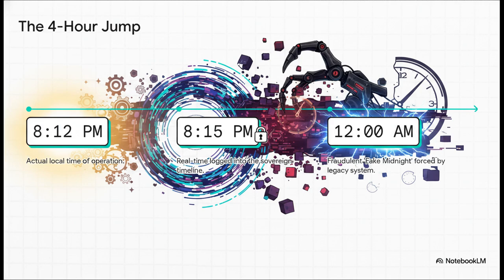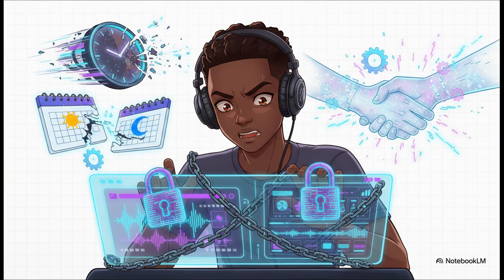To vividly picture how jarring this is, just imagine you're operating normally at 8:12 p.m. local time. By 8:15 p.m., this real time is firmly and correctly logged into the sovereign timeline. But then, out of nowhere, the legacy system attempts to force a fake midnight. It abruptly hijacks the clock, instantly jumping straight to 12 a.m. The steady, factual pacing of your real time is just ripped forward in a massive 4-hour jump into a fraudulent tomorrow. So, what does this all mean for the user?